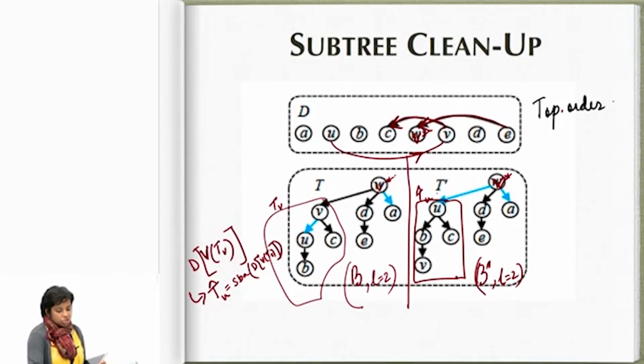Now I go back and check, is V star U an arc in the win-loss graph? If it is actually an arc in the win-loss graph, meaning V star actually beats U, that's the question I am asking, right? If that is the case, then I do nothing, I just add an edge between V star and U, because this edge already exists in the graph D.